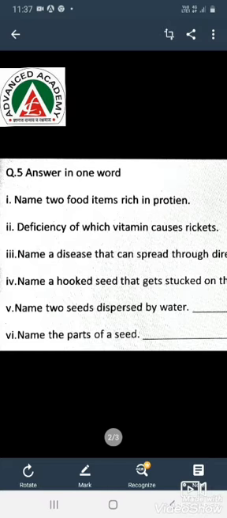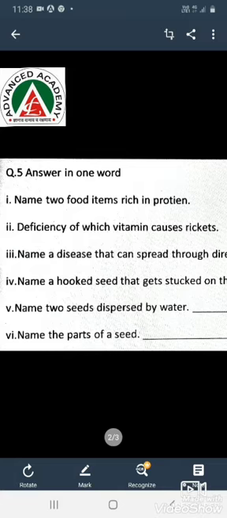Pulses, milk, meat, egg, fish are all sources of protein. You can write any 2 of them. Soybean is the richest source of protein amongst the pulses.